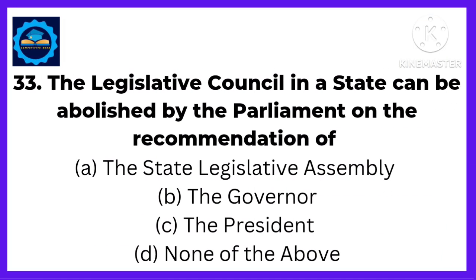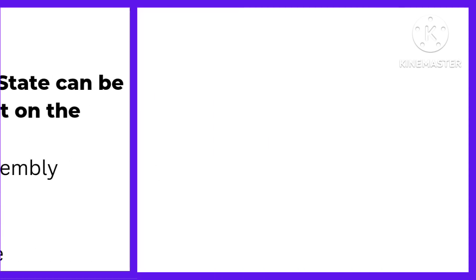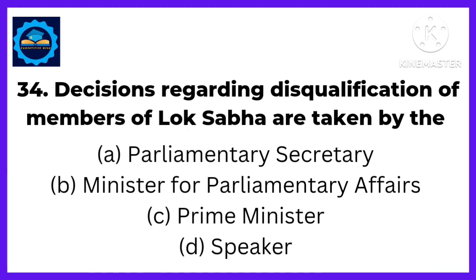Next, the Legislative Council in a state can be abolished by the Parliament on the recommendation of. Answer: on the recommendation of the State Legislative Assembly. Next, decisions regarding disqualification of members of Lok Sabha are taken by the. Answer: decisions regarding the disqualification of members of Lok Sabha are taken by the Speaker.